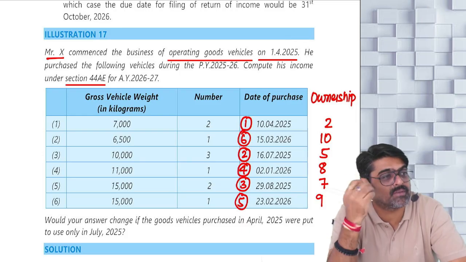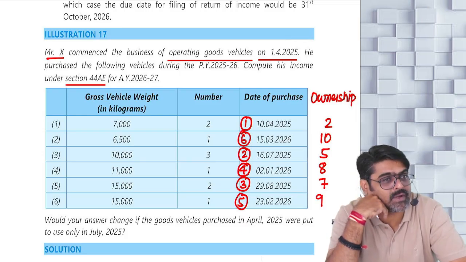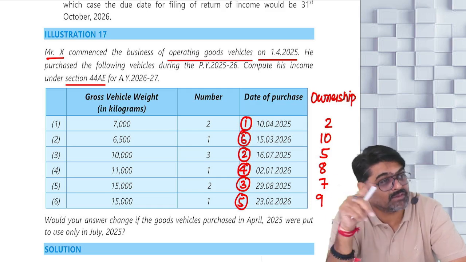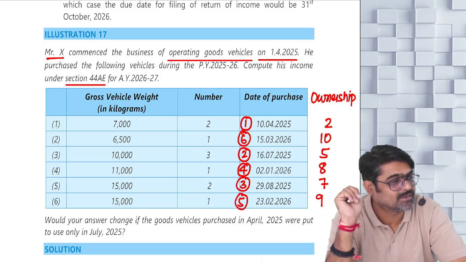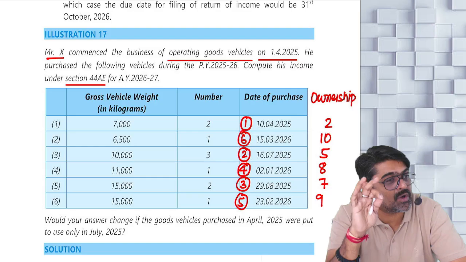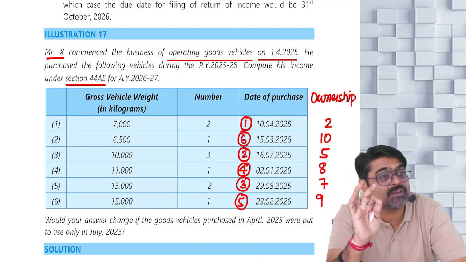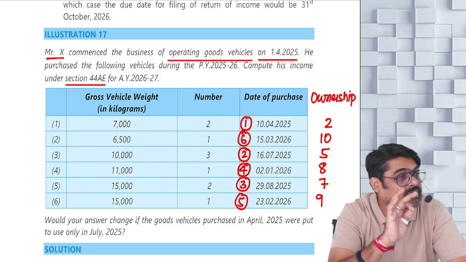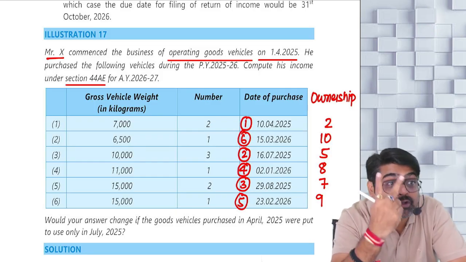Now what will be your presumptive income under 44A? You will have to write down: since the number of vehicles owned as on 15th of March becomes more than 10, that is 11 vehicles, hence provisions of 44A cannot be followed, and the assessee will have to calculate his PGBP income by following regular provisions only. Full stop. You will get 2 marks for that.